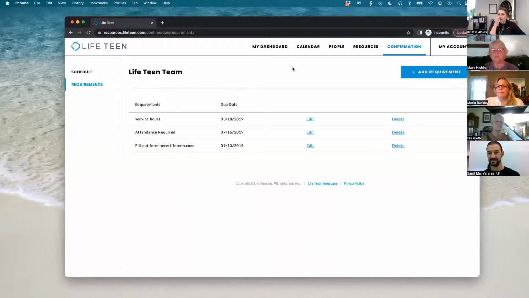Yeah, we do have a lot of parishes that don't utilize the app portion of it. So really for parents and teens, they don't have the app, but this dashboard's very useful for you and your core members.